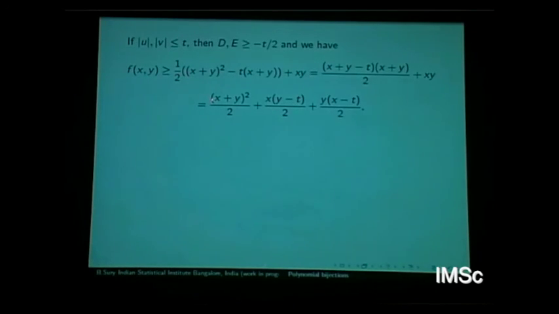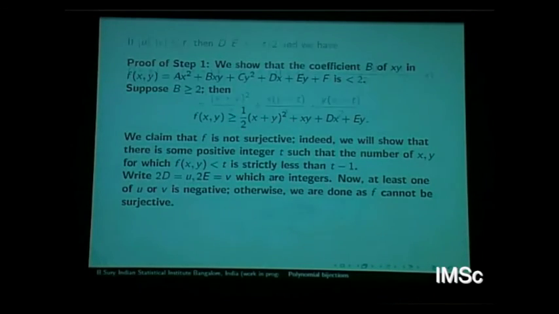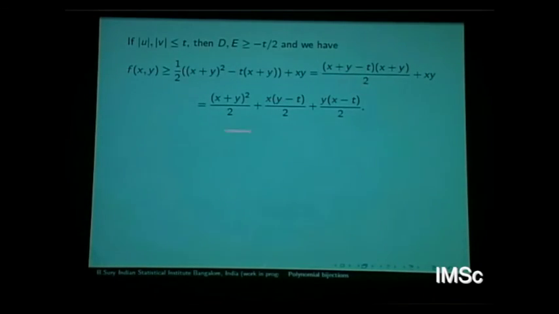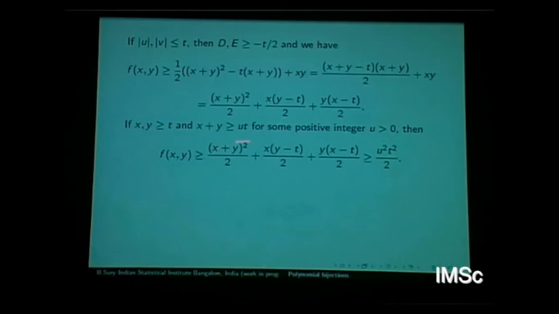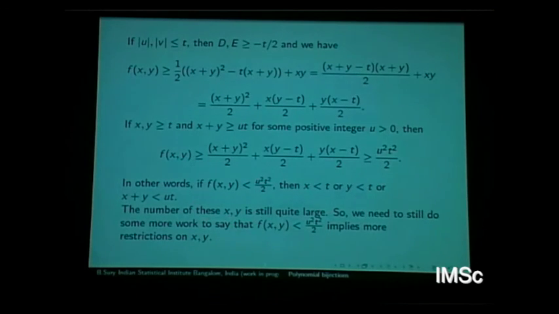Okay, so this is a tricky rewriting. I am rewriting your f in this form. You see, I just subtracted t and so on, writing it in different ways. So in case both x and y are bigger and x plus y is also bigger than some multiple of t, then f(x,y) is bigger than or equal to this. That's an elementary argument: it is bigger than or equal to u squared t squared by 2. In other words, if this is less than u squared t squared by 2, where t is anything fixed, we have not chosen t, then x is less than t, or this happens. But the number of these is still quite large, or still not enough.